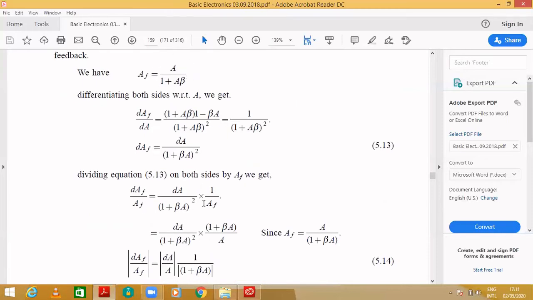By substituting over here, this and this will cancel. So on substituting AF, 1 over AF will become (1 plus beta A) by A. By cancelling these two, it will become 1 by (1 plus beta A), dA by A remains.